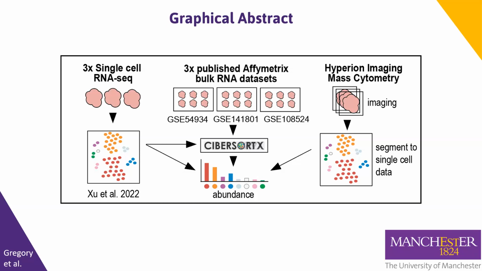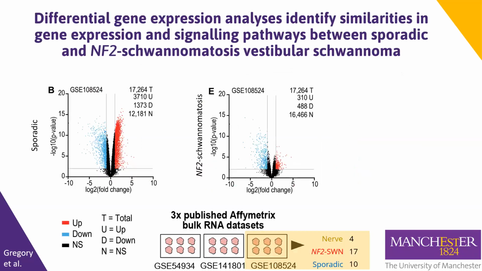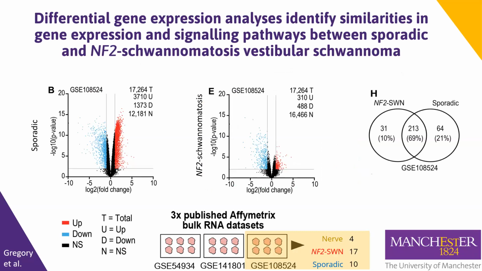Using one of these 3 datasets as an example here, we identified many differentially expressed genes between the tumours and nerve samples. These significant genes were enriched in many of the same pathways in both NF2 and sporadic vestibular schwannoma, shown in this dataset with an overlap of 69%.